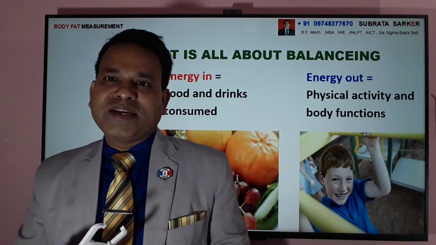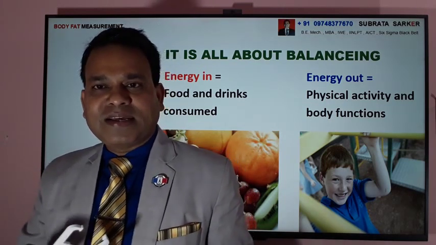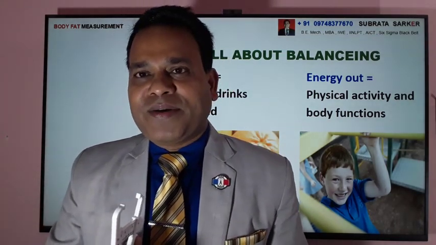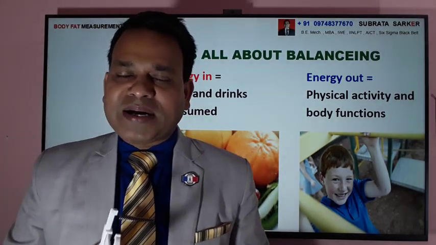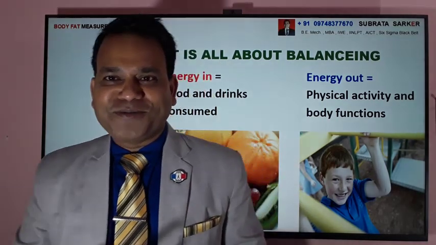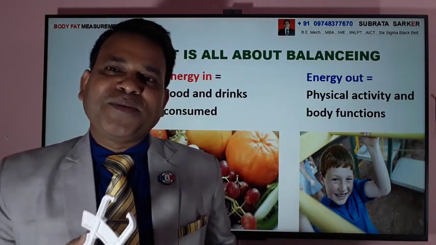Now we all know how this fat comes, we all have a very basic idea, but still let me recollect these points for maintaining body weight, body mass or body fat. This is basically balancing of the energy.